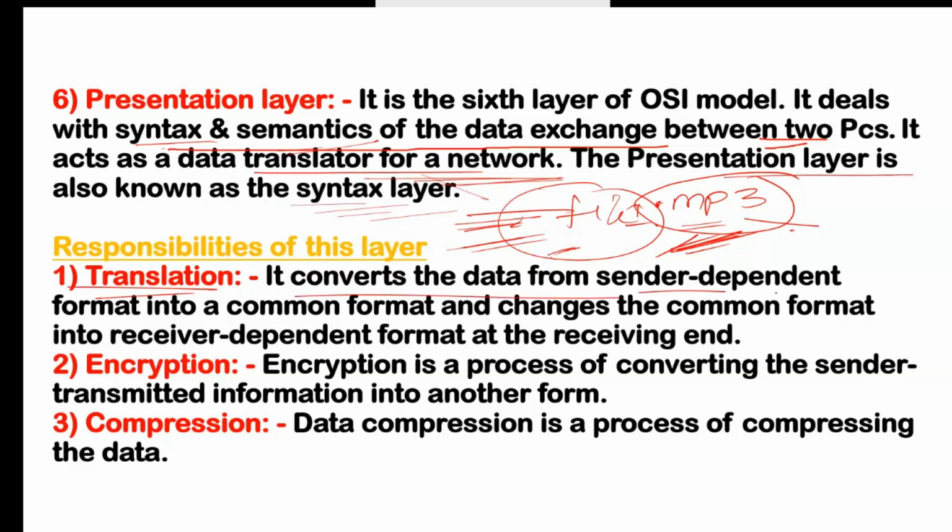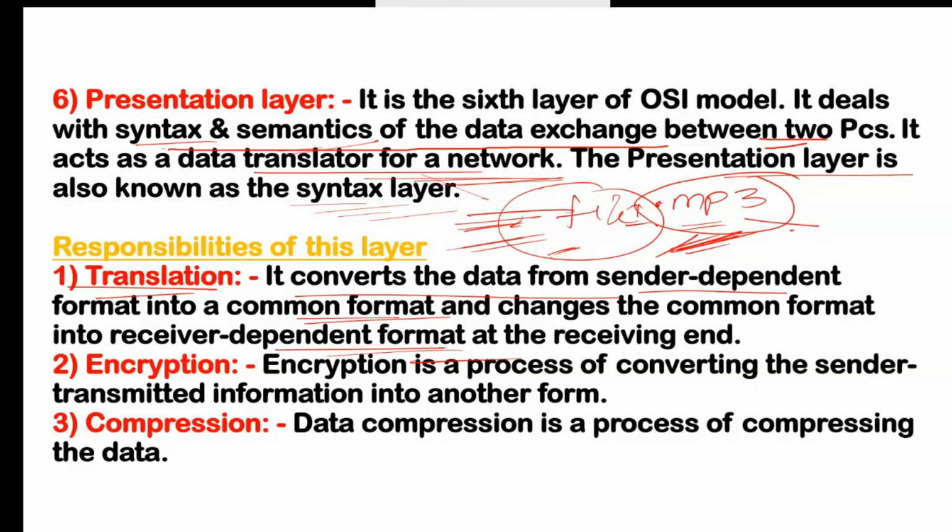It converts the data from sender dependent format into common format and changes the common format into receiver dependent format at the receiving end. Because when you send the data, that is your sender dependent format. You will see this PPT file. So here we have this PPT file.